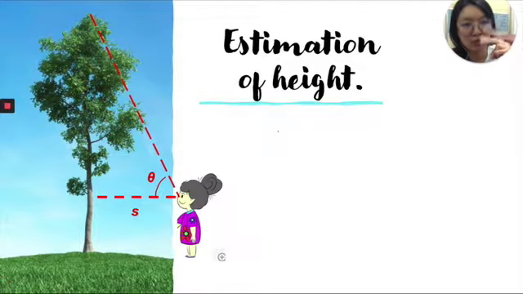With these two pieces of information, we are able to predict the height of the tree by using trigonometry and also the Pythagoras theorem. The angle that we need is theta and the distance S. We plug them into the right angle triangle PQR, and we are able to get that.